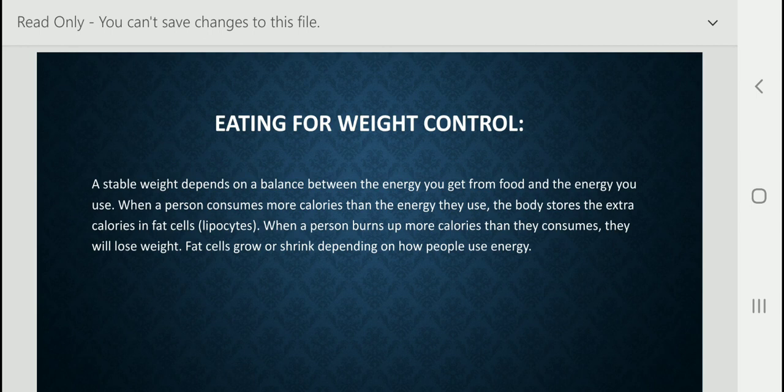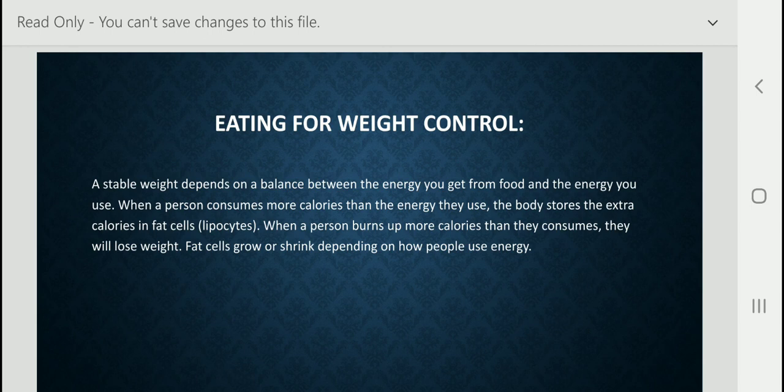Basically our body needs calories according to our body weight, and for many kinds of work we need energy. Even if we do no activity, we still need energy.